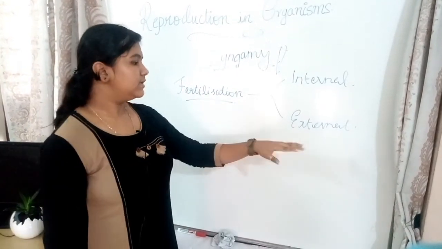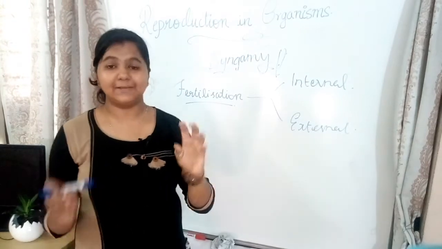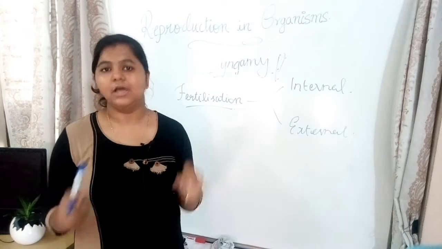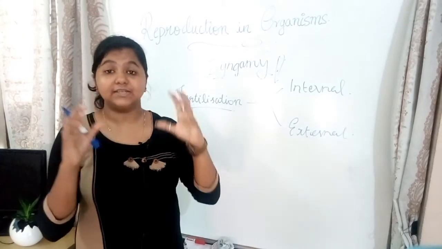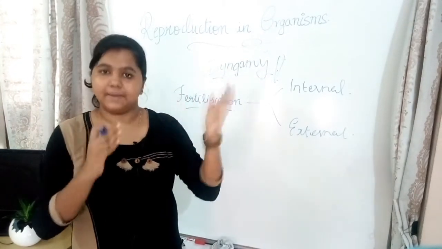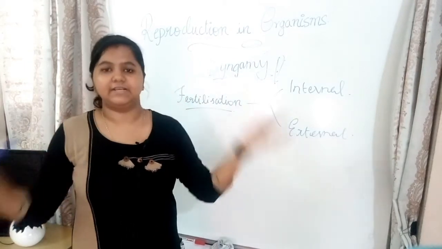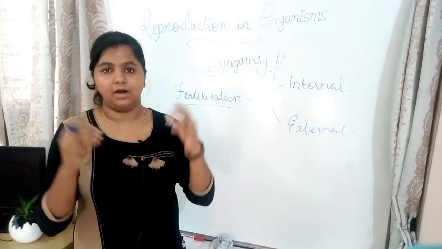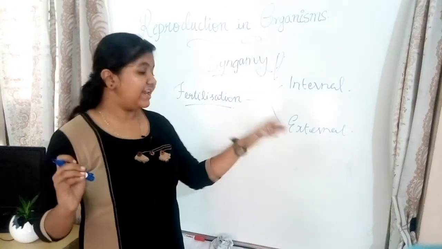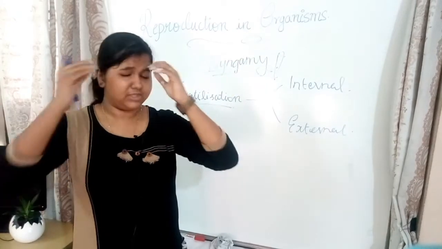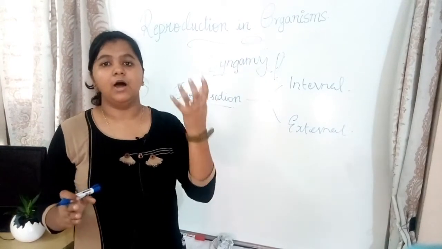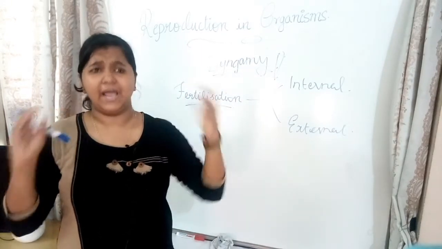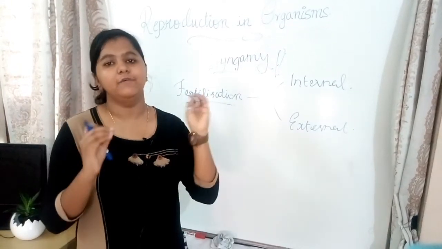For external fertilization to happen, there should be some conditions. The first condition is that there should be synchronized production of gametes. If the gametes mature at different times, there's no chance of meeting or fusion. Also, a huge number of gametes, both male and female, are produced, because that increases the possibility of fusion.